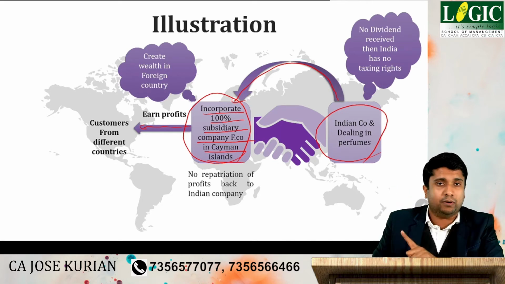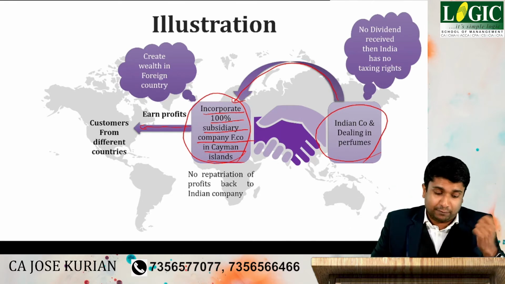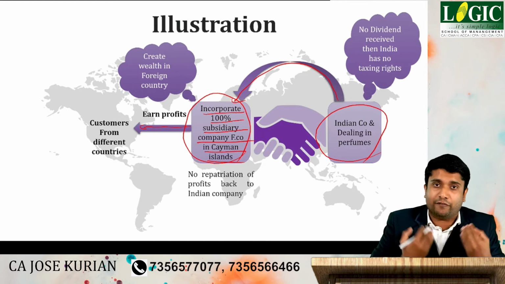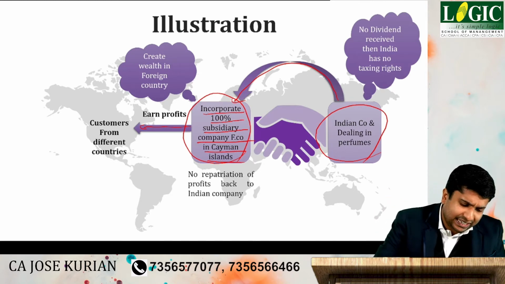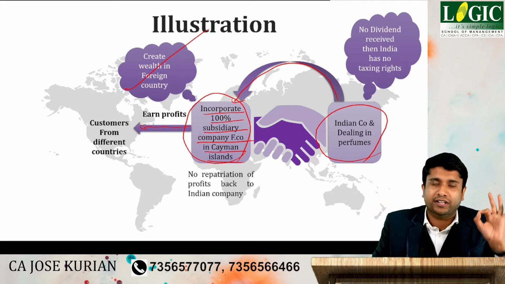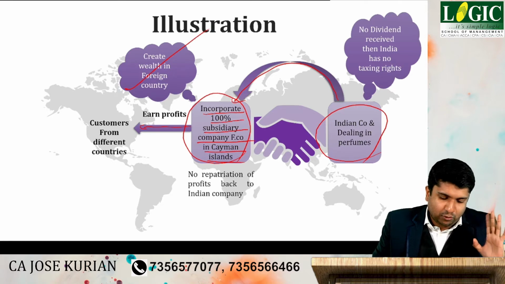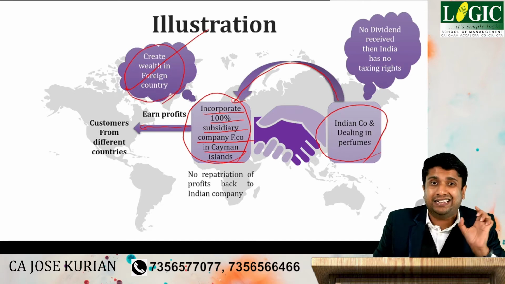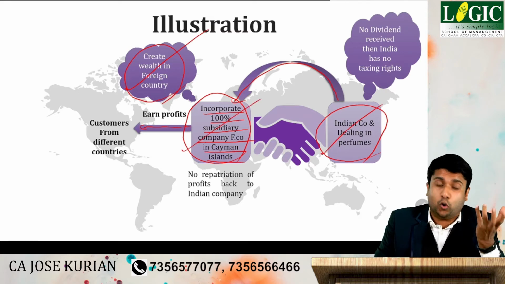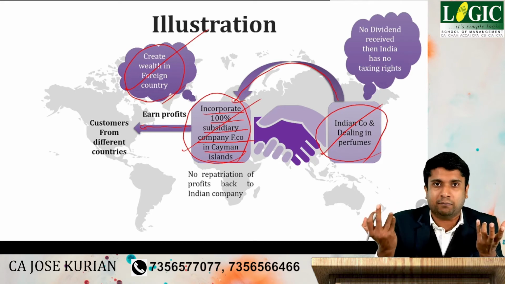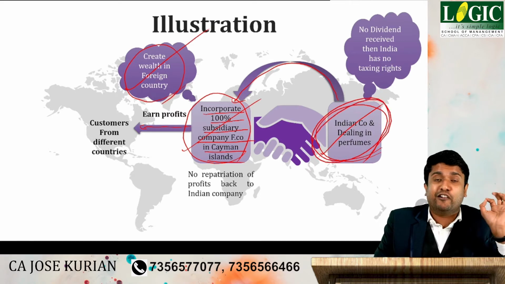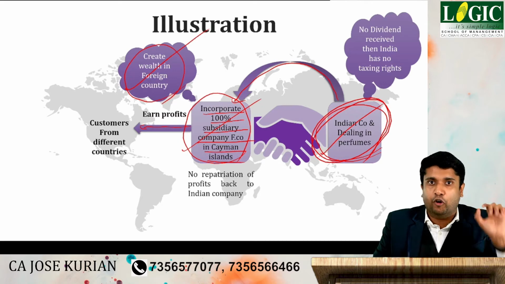Now, there are two companies. Number one, the Indian company, the holding company, and number two, the subsidiary company, that is the foreign company. This foreign company is earning a huge amount of profits by selling perfumes globally, and they keep on creating profits or wealth in the foreign country. Now the question is, is the wealth created in the foreign country the Indian company's, yes or no? Because the 100% holder of that particular foreign company is an Indian company. So we can say indirectly, this Indian company is creating wealth in the foreign country by making use of a foreign company, yes or no?